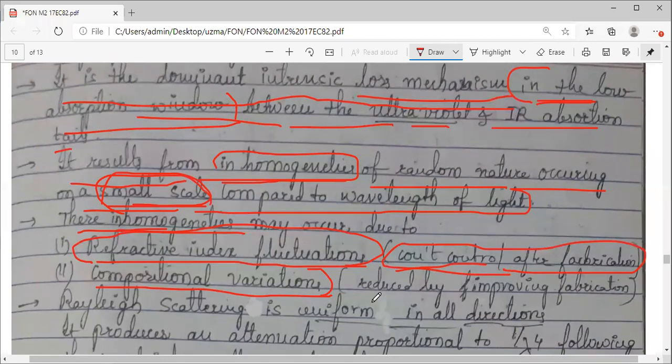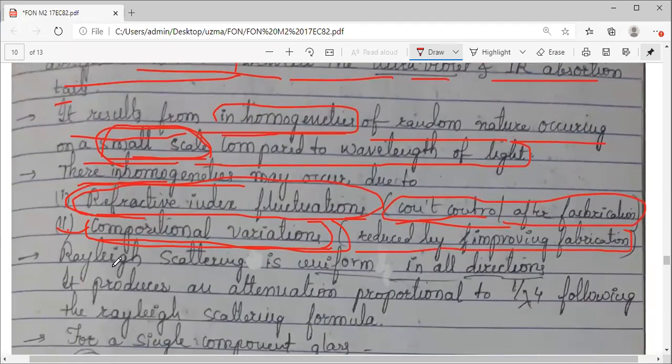So you can reduce these compositional variations by improving the fabrication. That is in your hands, you can do this. But refractive index fluctuation, you cannot control, because after fabrication you can't do anything. But compositional variations you can still control to a certain extent, because before that, this is the testing time.